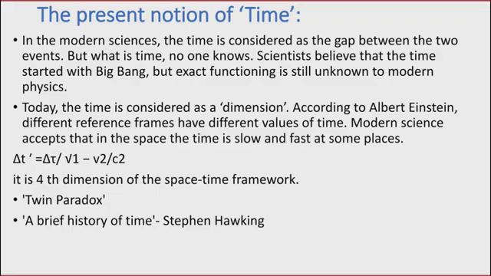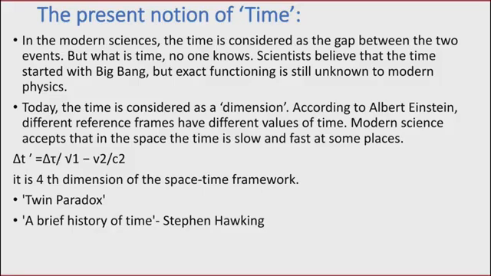Here v is the velocity of the object, so it depends on the speed of the object. If its speed is comparable to the speed of light in one inertial frame, then in the other inertial frame the time will be different from the first reference frame, either slow or fast.